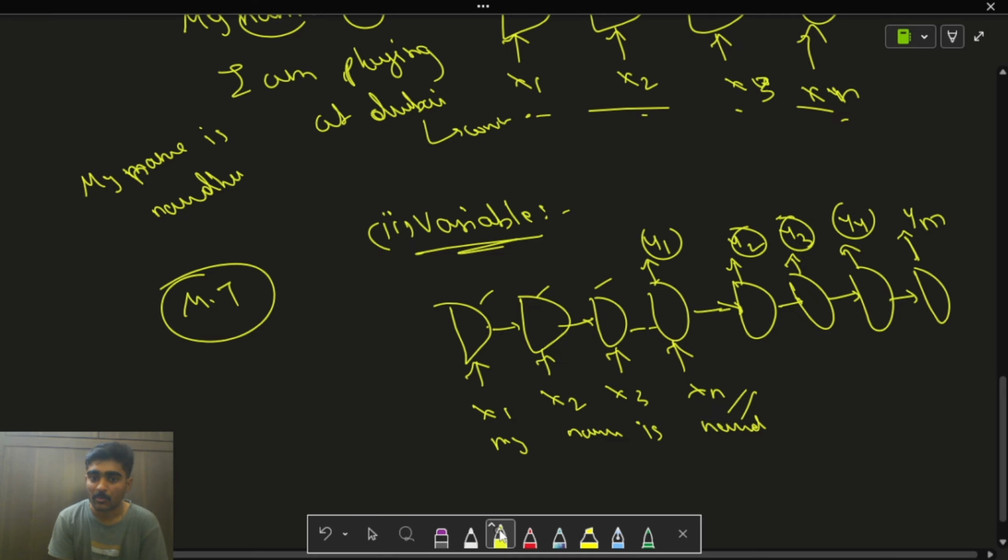Now at the output the sequence will be of this kind: Mera Naam Nandu. So you can see that at the input sequence, if I have the length as 4, at the output sequence I only have the length as 3. So the input sequence is not equal to the output sequence. So this is basically a variable length many to many type of recurrent neural network.